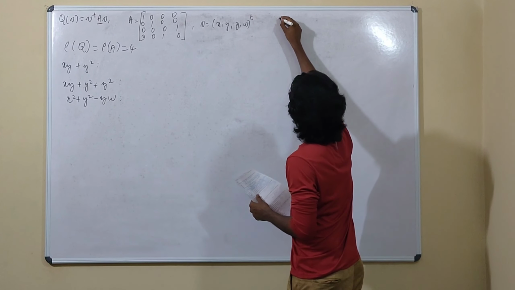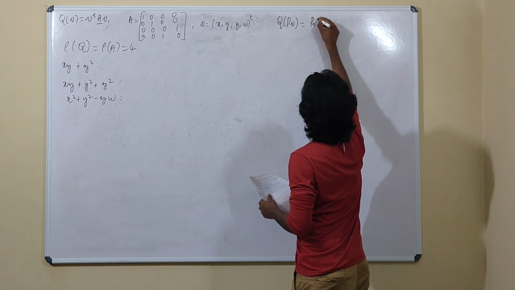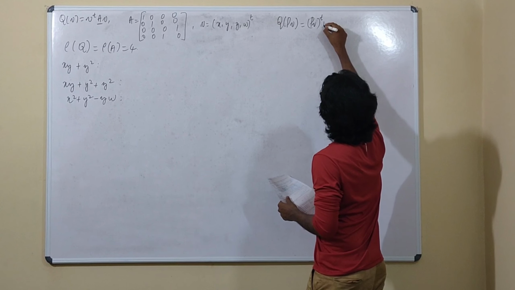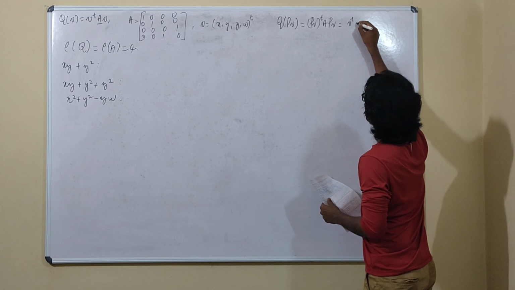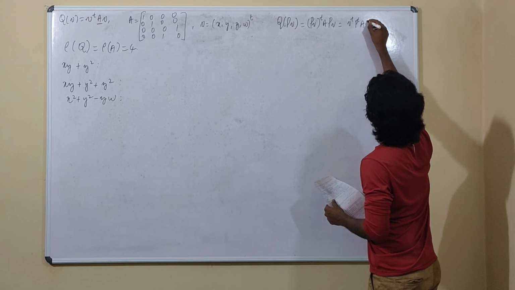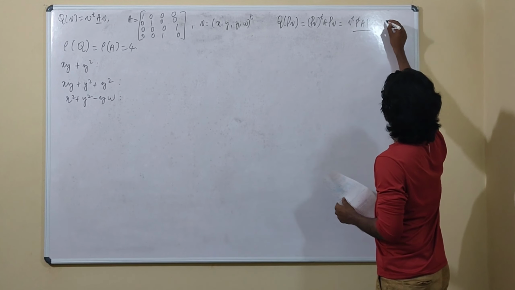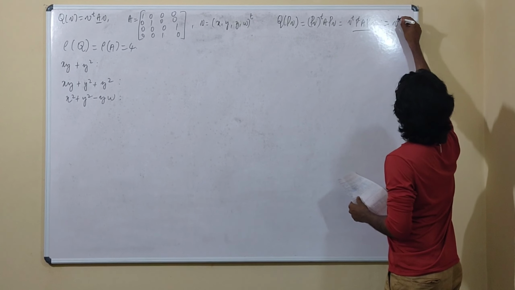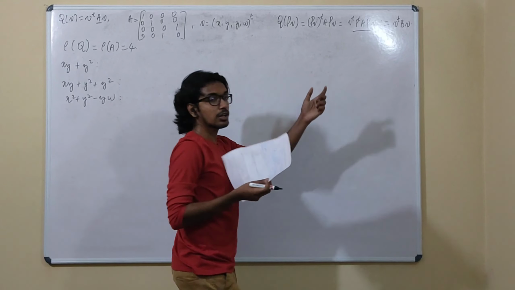So basically, what is this Q of PV? It is PV transpose A PV. So this can be written as V transpose P transpose A PV. And if you define it to be the matrix B, V transpose B V. Okay, this is what you are trying.